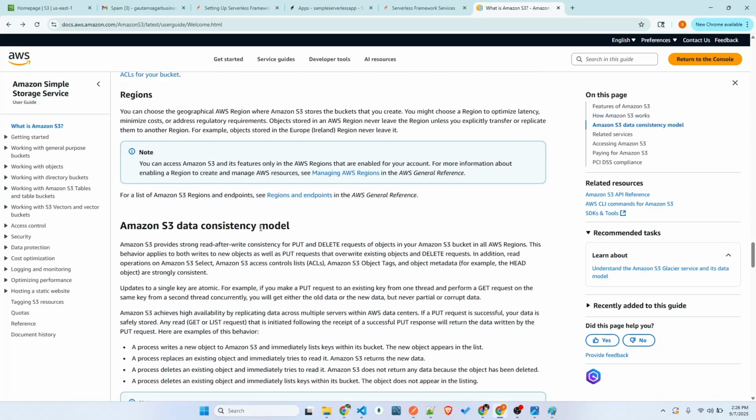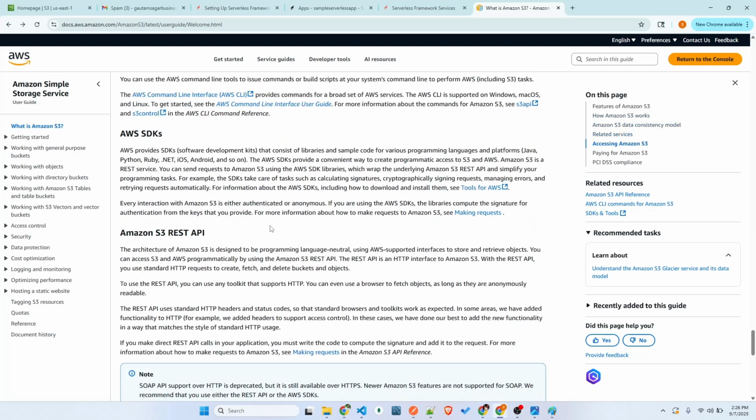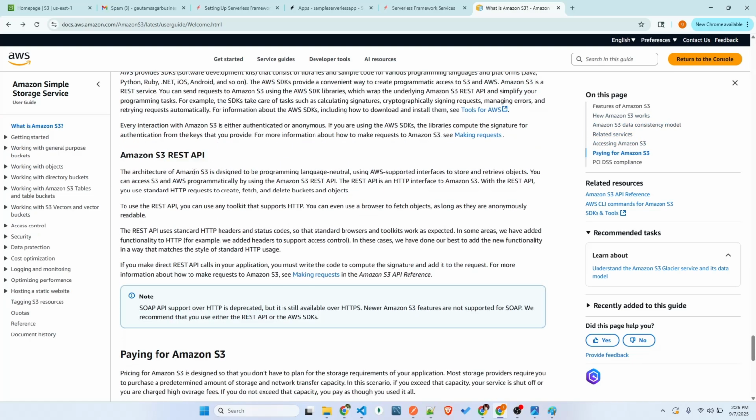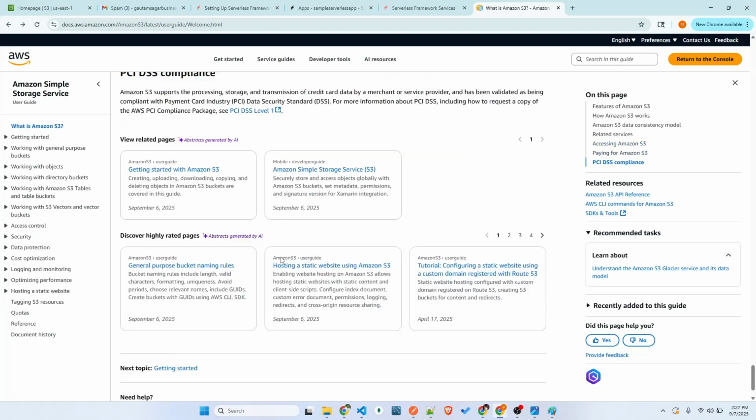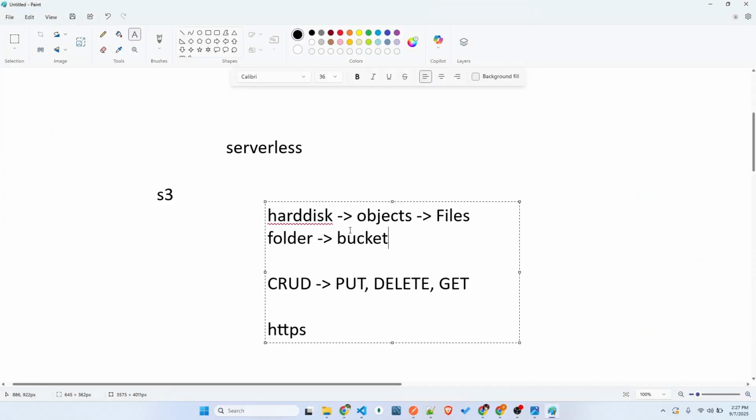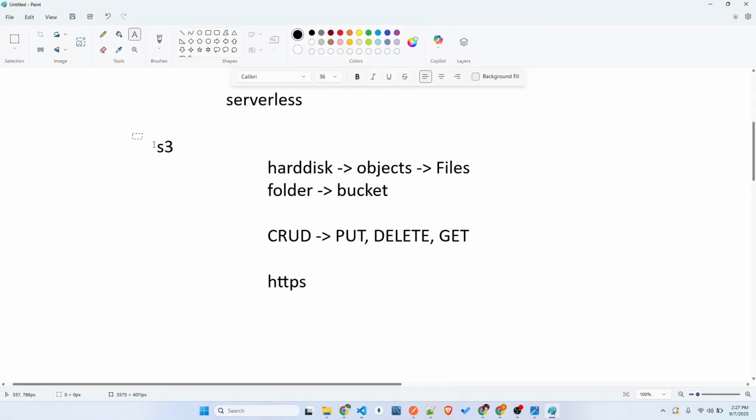But I was just looking for one thing. Yeah, so you can see the REST API, right? Whatever I was saying, like the code operations, you can just easily perform on top of it. So yeah, you can just go through the documentation. But for now, we are going to just create one bucket.